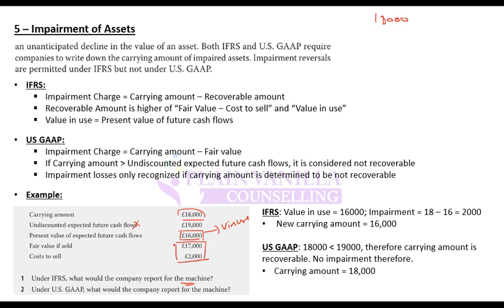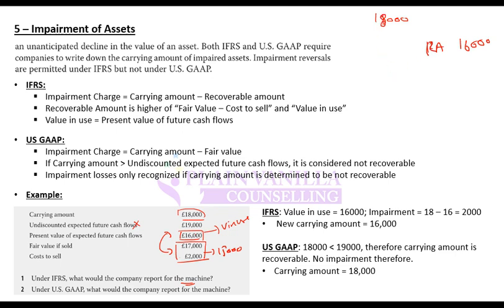In IFRS, recoverable amount is higher of the two, value in use and fair value minus cost to sell. Fair value minus cost to sell is 15,000. Value in use is 16,000. So higher of the two is 16,000. So that means your recoverable amount is 16,000.